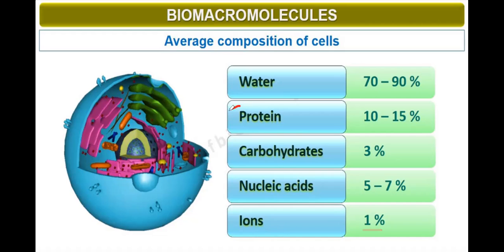Sometimes the question will be: out of biomacromolecules, which has the largest fraction of the cell? The answer will be protein. Second is nucleic acid. Then the third one is carbohydrate.